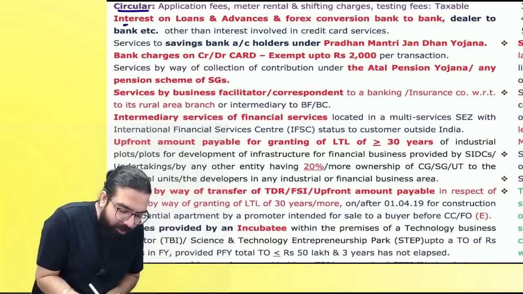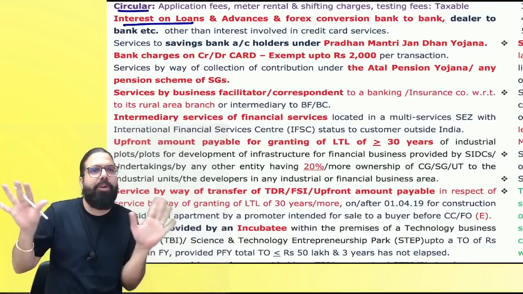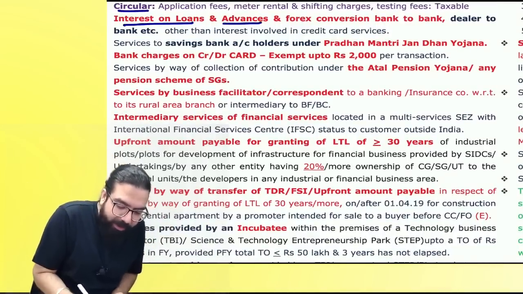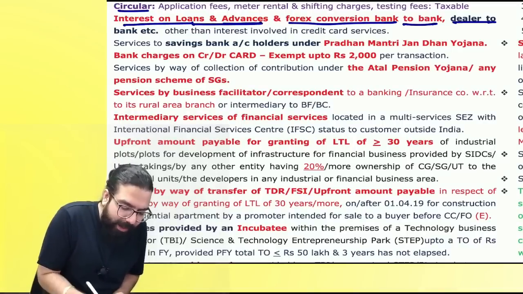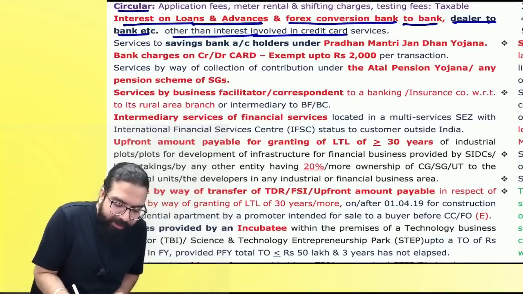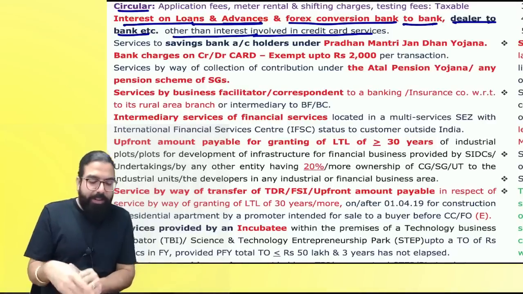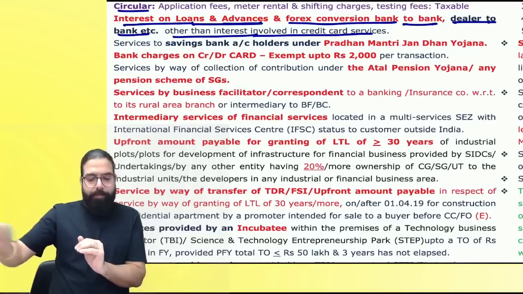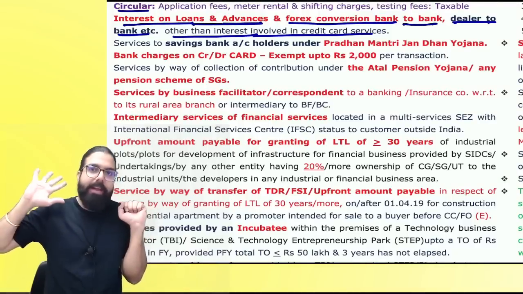The next is interest on loan. Baba, do you remember interest on loan? Giving of money to use and taking interest is always exempted. And loans and advances, paying interest, is always exempt. Forex conversion, bank to bank, dealers to bank, other than interest involved in credit card service. Always remember one thing, Forex conversion services when they are given by one bank to another bank, dealer, etc., will always be exempted.